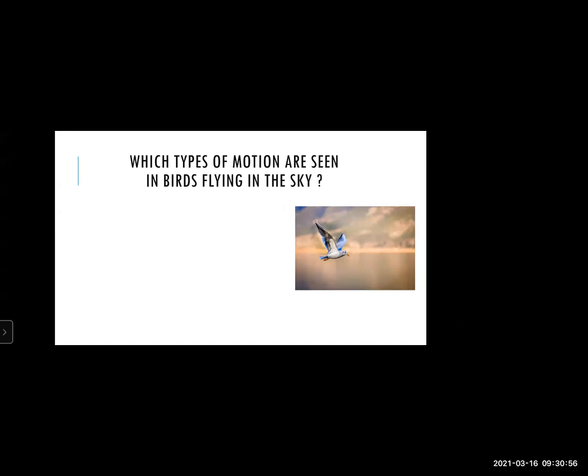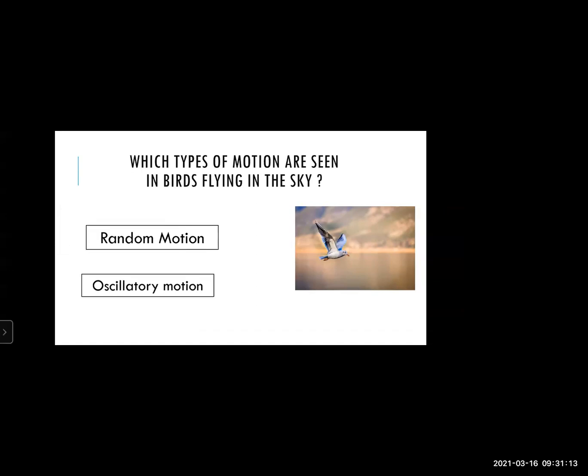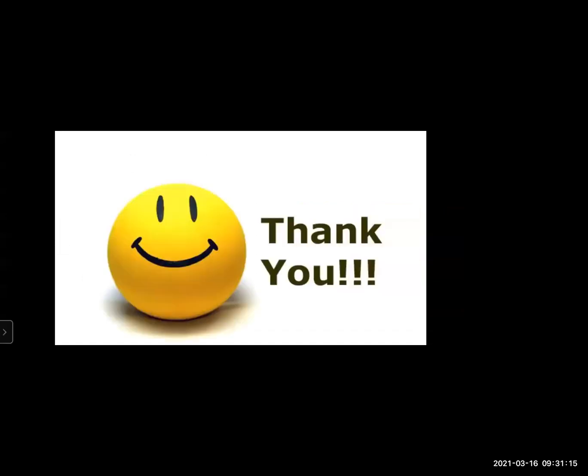Now see, when it is flying up in the sky, which kind of motion will it have? It is going to move here and there, right? So it will have random motion also. Very good. It has random motion as well as oscillatory motion. So here we are ending this session. Your homework will be to revise the chapter once again.